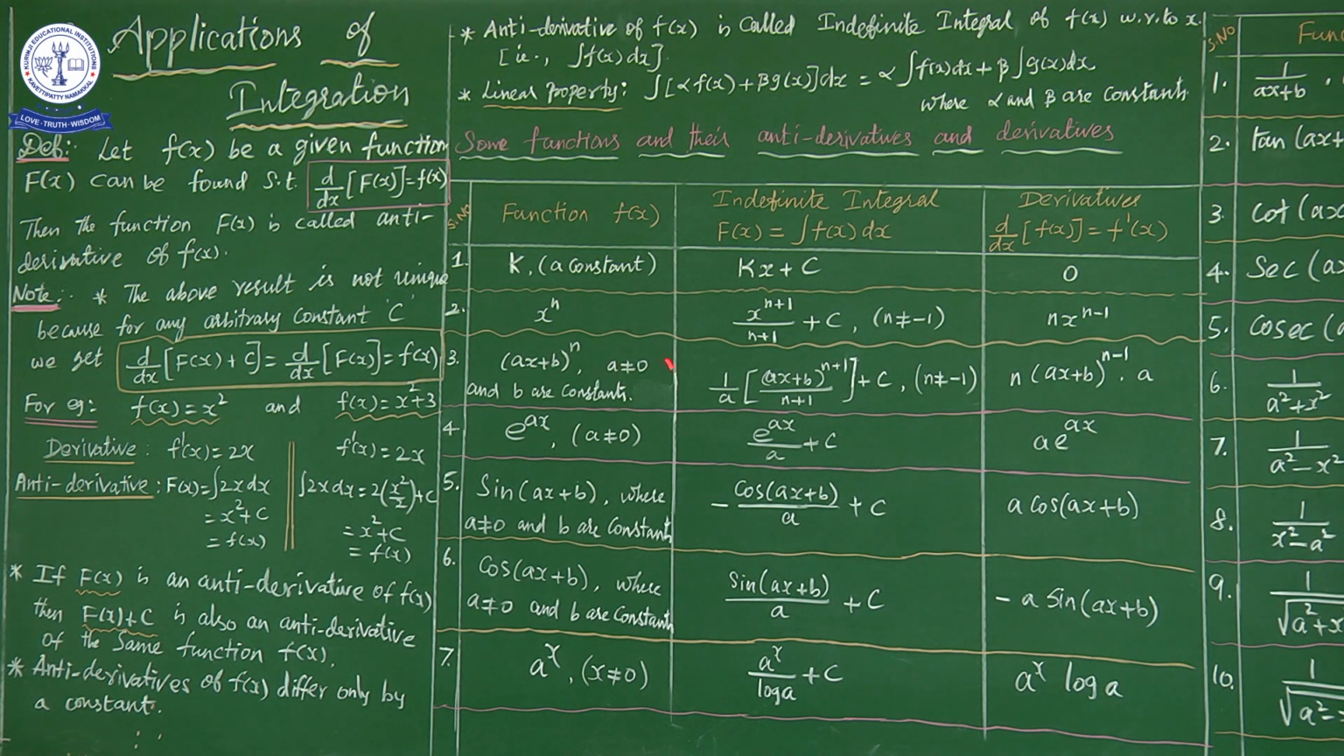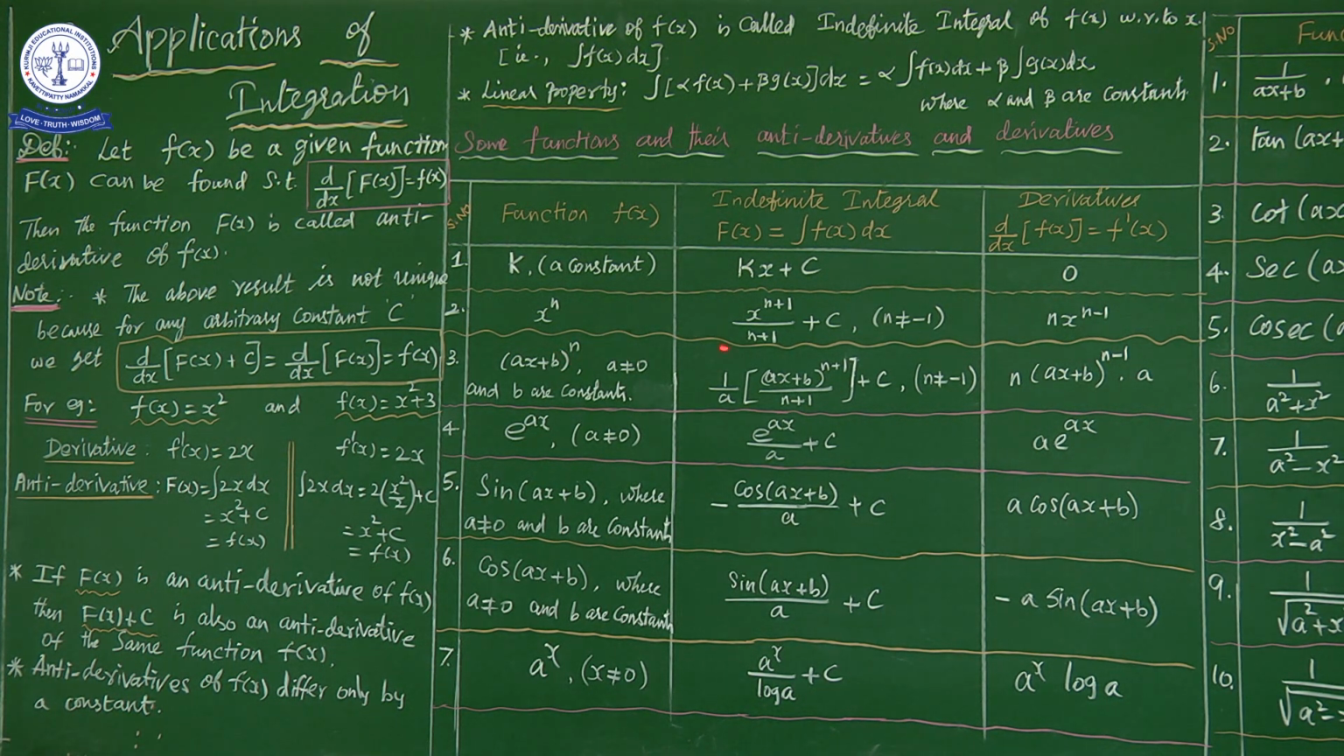So that is why we have considered a not equal to 0, and ax plus b whole power n is the original given function. What is its integration? 1 by a into ax plus b whole power n plus 1 divided by n plus 1 plus c. Again n not equal to minus 1. Why, sir, are we using 1 by a? 1 by a is nothing but the reciprocal of the coefficient of x. So 1 by a into the same thing; it looks like the above formula.